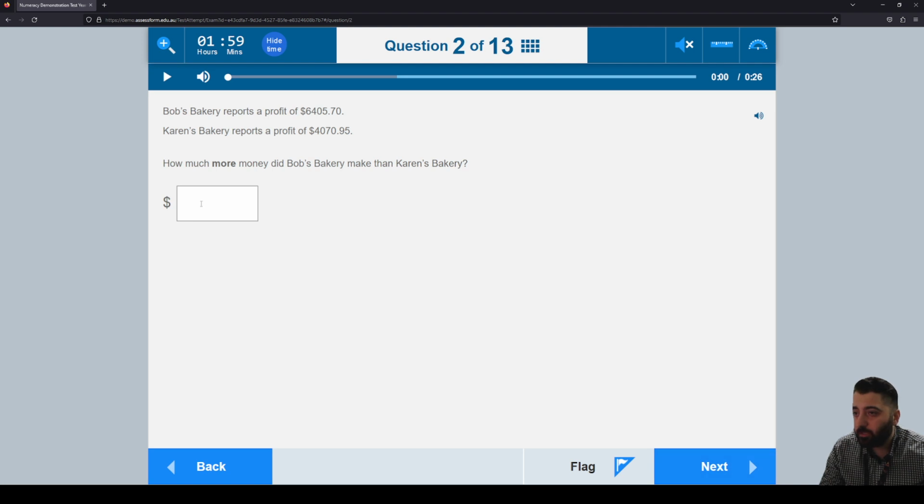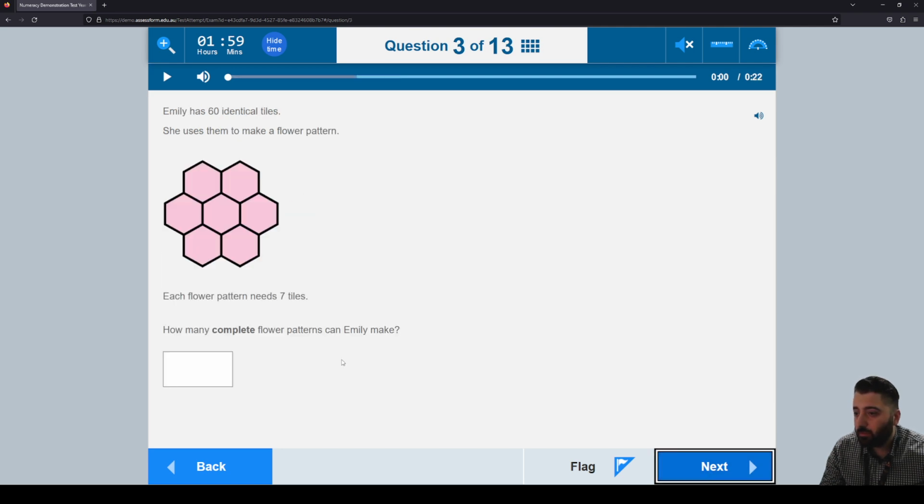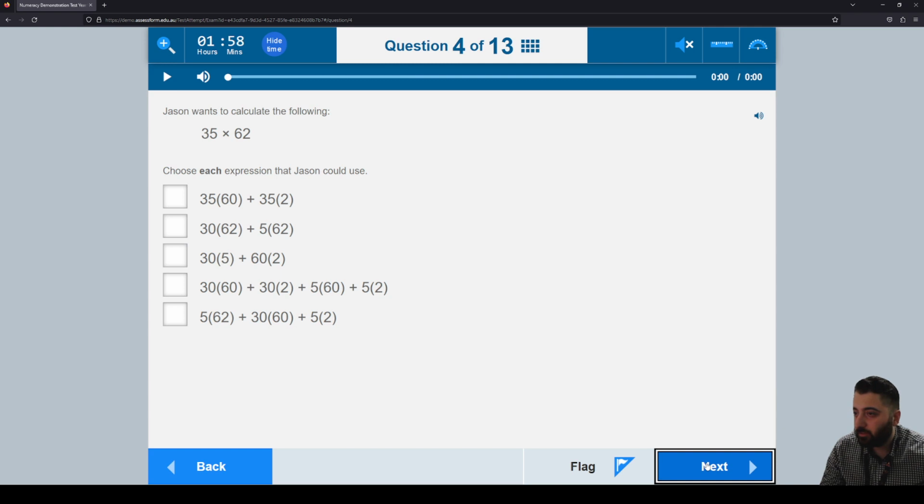There are other types of questions. If it's a box like this, you need to enter in the answer. If it's something like this, again, you're entering in the answer. If you see squares like this, that means there could be more than one correct answer. There could be all correct, two correct, or only one correct. So you have to be careful, read every answer and make sure you've chosen all the correct answers.